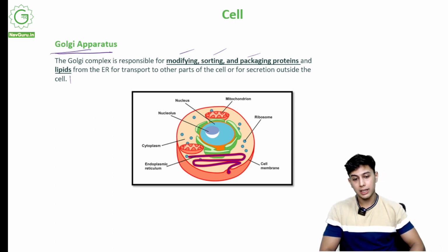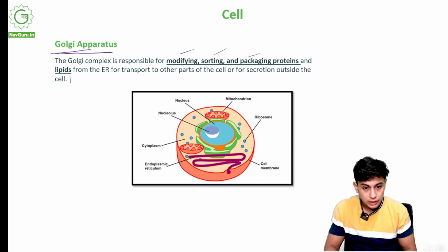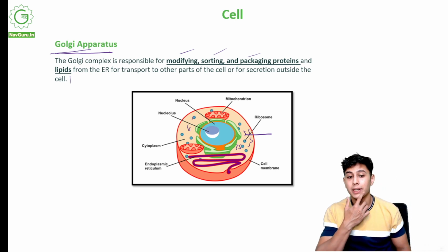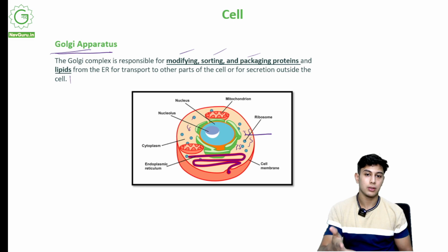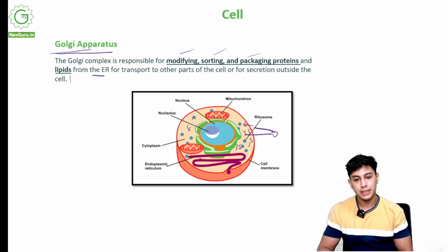Now what does the Golgi apparatus do? If you can see over here, there are Golgi apparatus all over the cell. This Golgi apparatus will help with all the protein that is synthesized. It will package it and send it to different parts, from the ER for transport to other parts of the cell or for secretion outside of the cell.